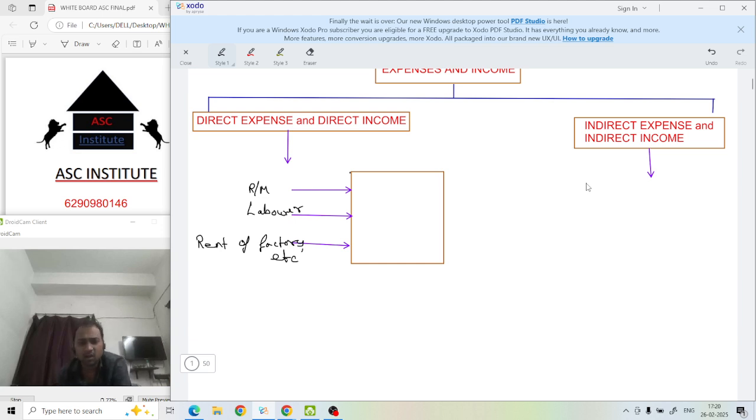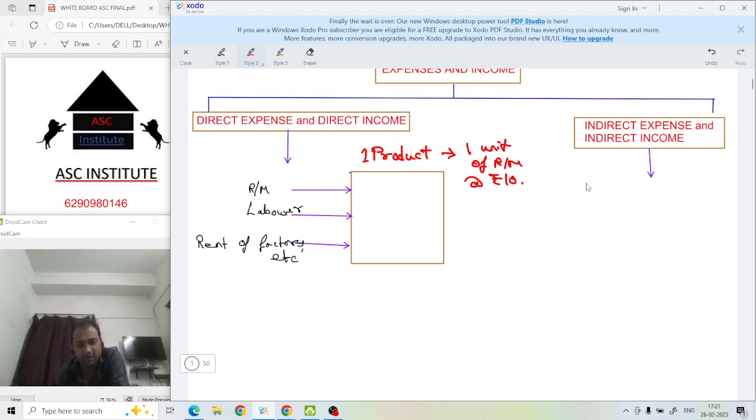Now, let's assume that one unit of product needs 1 unit of raw material at the rate of, say, rupees 10.